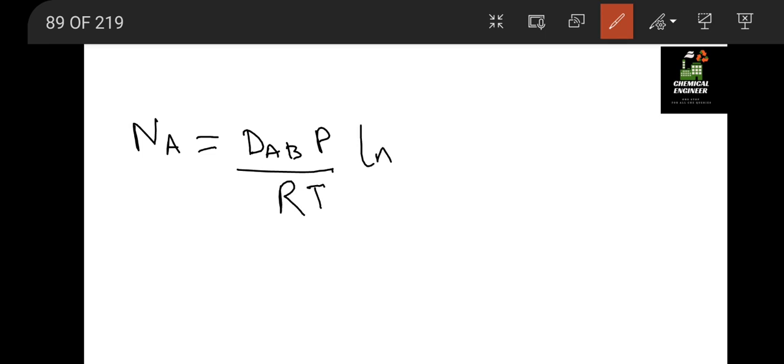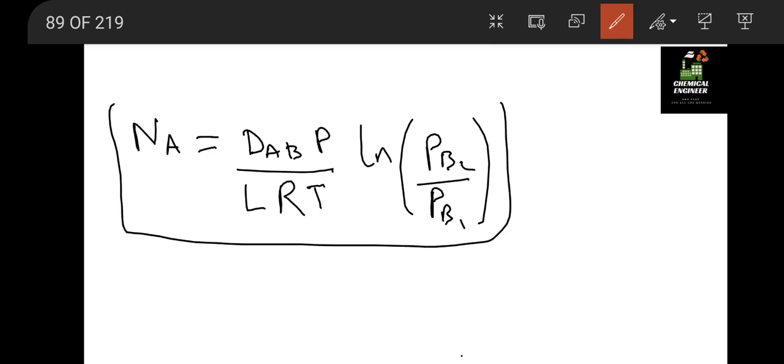So let me write that formula also. N_A equal to D_AB into P divided by RT L, ln of P_B2 divided by P_B1. So this is the next formula for our case.